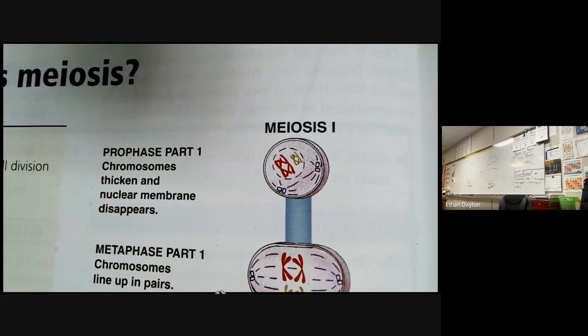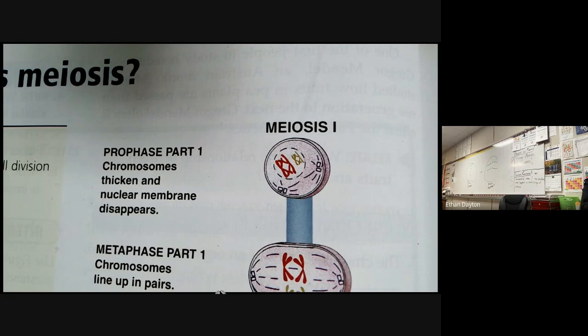Okay. 3, 2, 1, 0. Zach, how many did they start with in the first one? 1. I don't see 1, man. Count those chromosomes up there. Wait a minute. What's that?